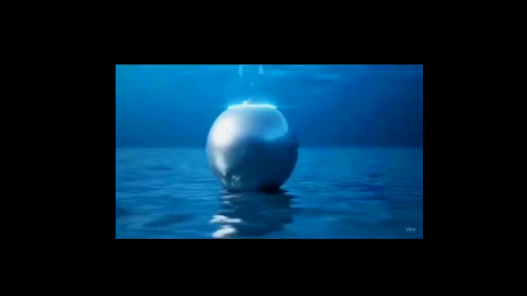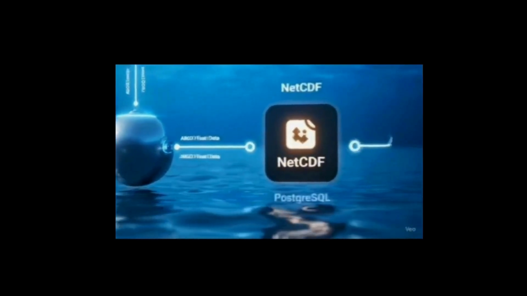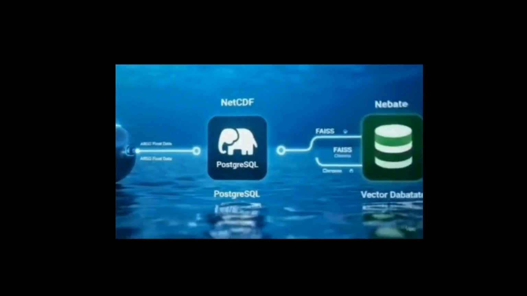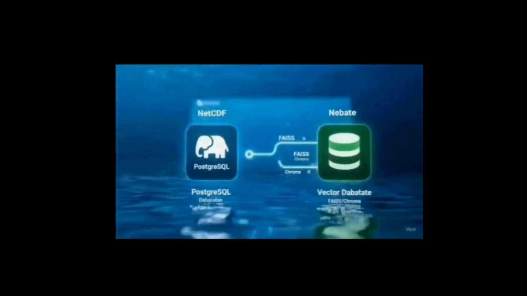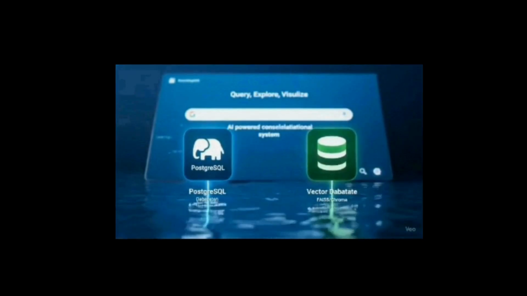In the data ingestion phase of our solution, netcdf data is converted into a structured PostgreSQL database, enriching it with metadata. The metadata is then passed through an embedding model, and finally these embeddings are stored in a vector database such as ChromaDB.